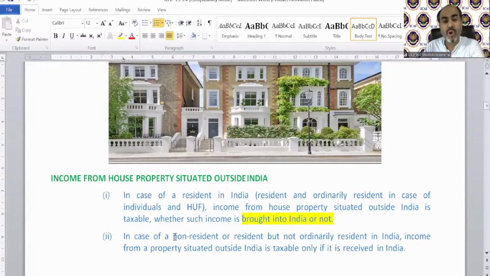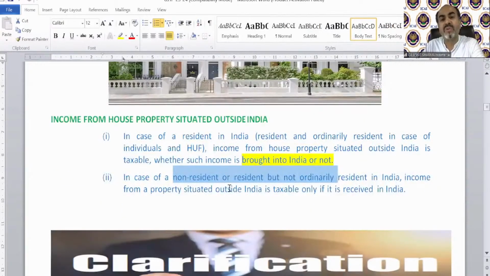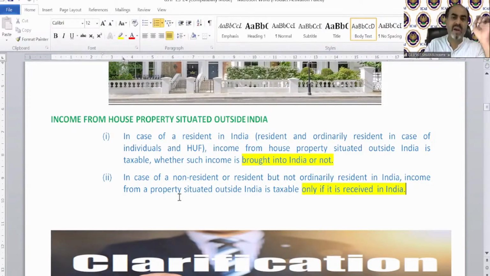In case of a non-resident or resident but not ordinary resident in India, income from property situated outside India is taxable only if it is received in India. So if you are a resident and ordinary resident, it's always going to be taxable. But if you are a NOR or NR, then house property income is going to be taxable only if the rental income is received in India.